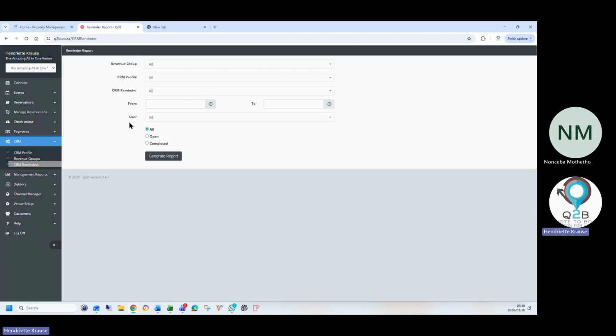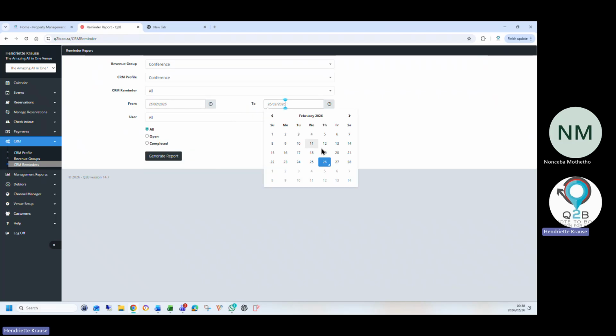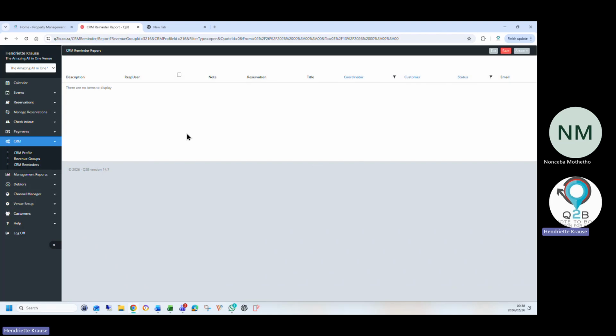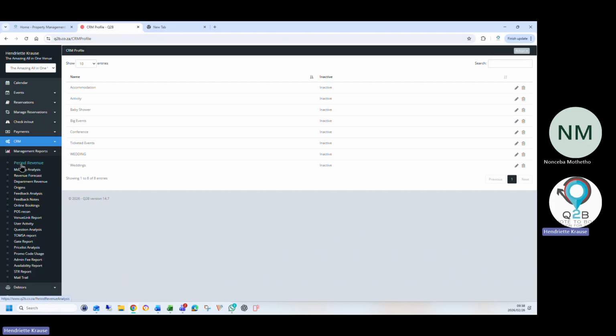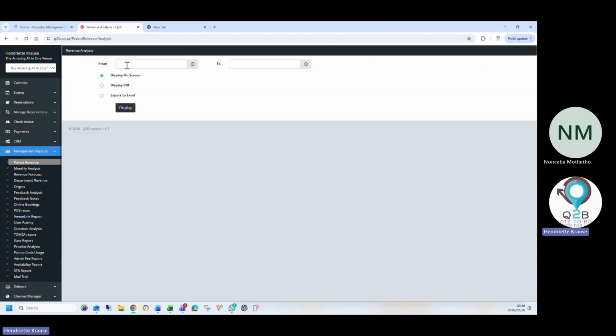Of course, you can pull a report on the CRM, and you can say for all my conferences, you want a conference profile from this date to that date. I want a report and I want all the open bookings. And it will give you a list of all the open bookings. Any profile, any reminders that you want to manage or inactive, so my report will be empty. Then the period revenue. I don't know if you've worked on the reporting before.